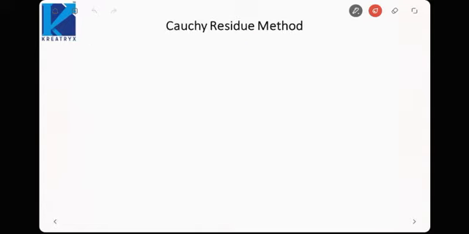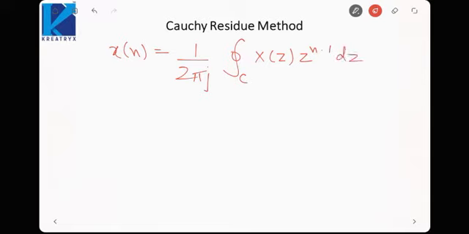The next method to find the inverse Z transform is called the Cauchy residue method. Here x[n] is 1/(2πj) times the integral over a closed curve of X(z) z^(n-1) dz. For evaluating any closed curve integral of a complex function, we can use the Cauchy residue method. So here we will say simply x[n] is the summation of residues.